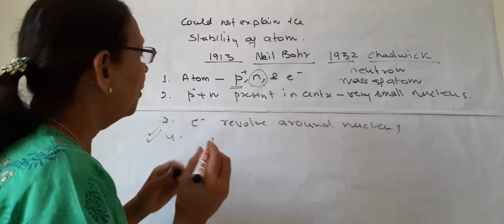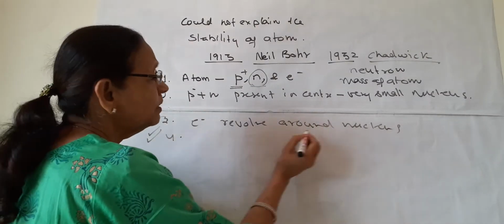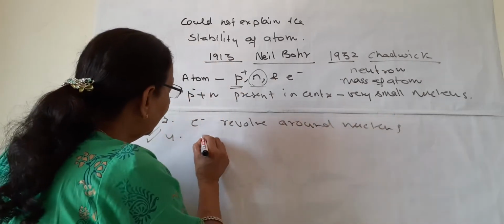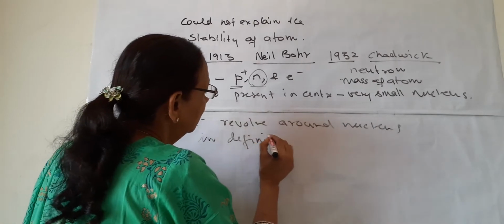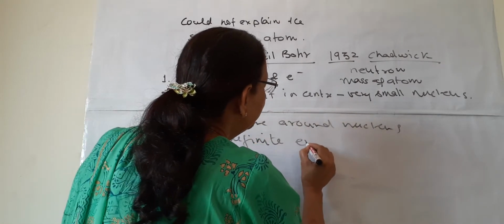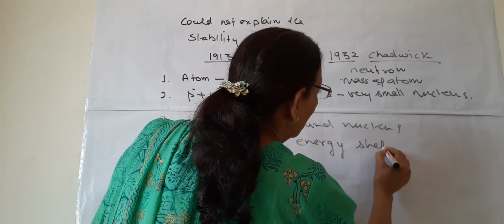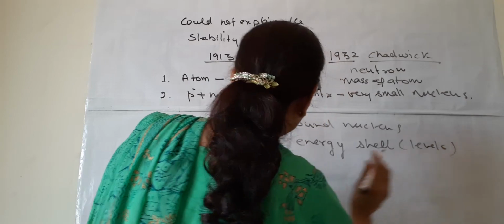And what is the important point? He said that these electrons revolve around the nucleus in definite energy shells or energy levels.